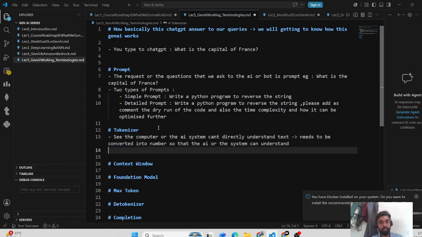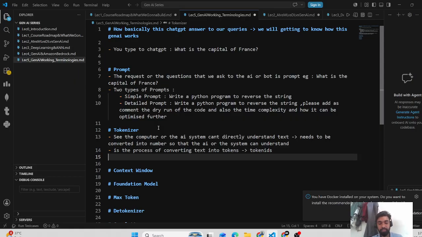The tokenizer is the process of converting text into tokens and tokens to token IDs.